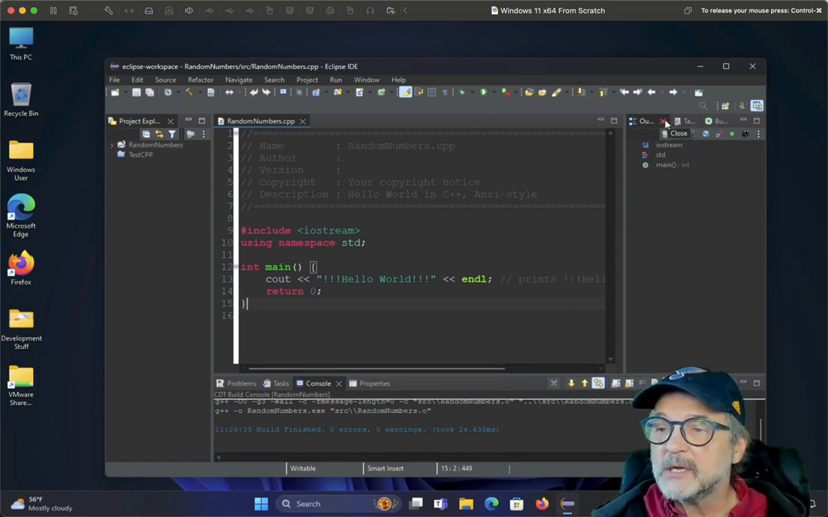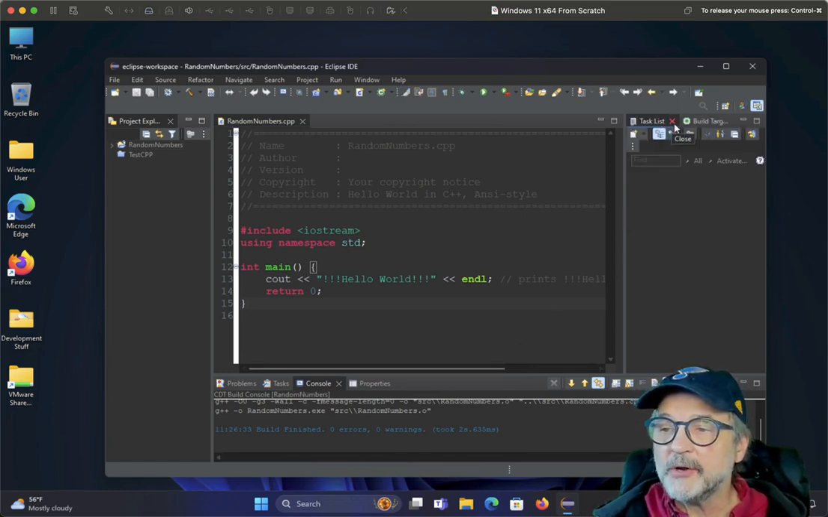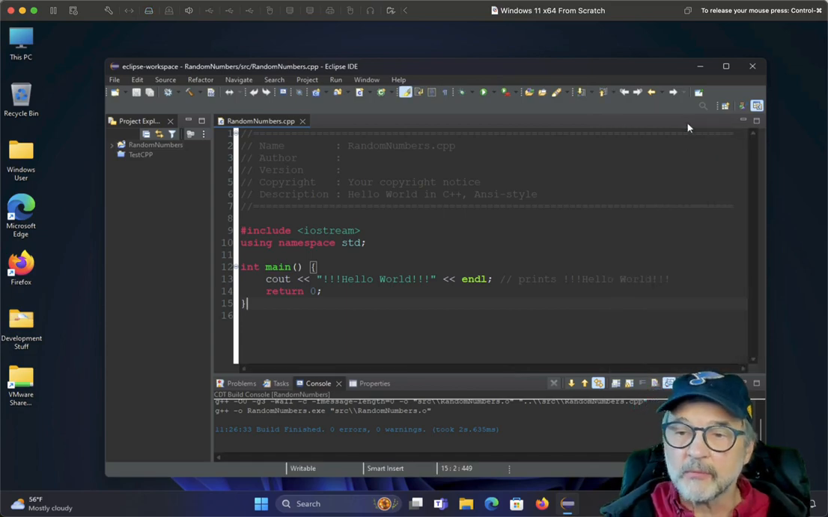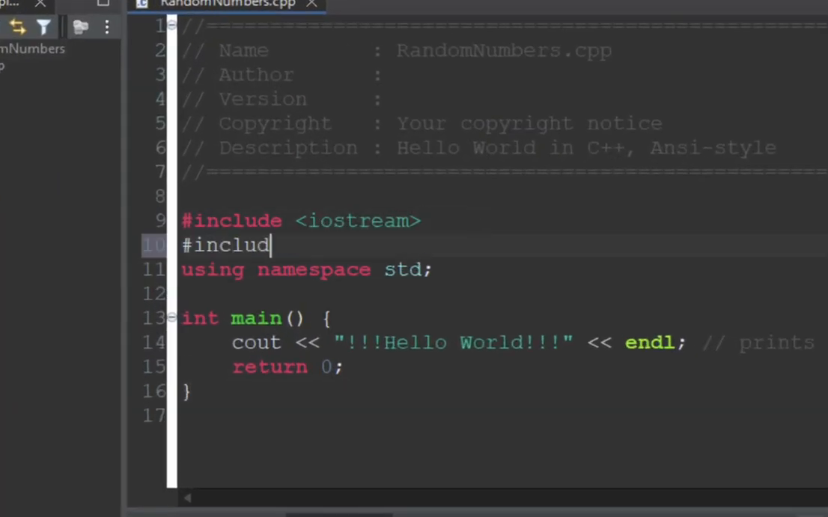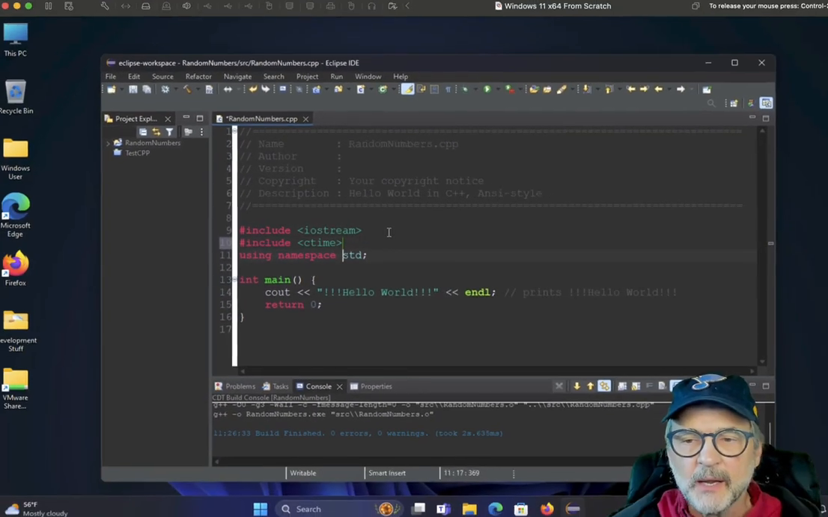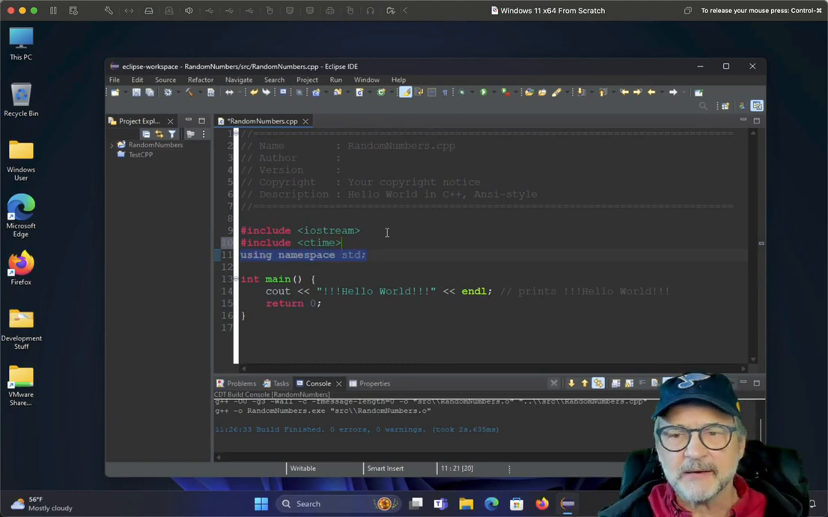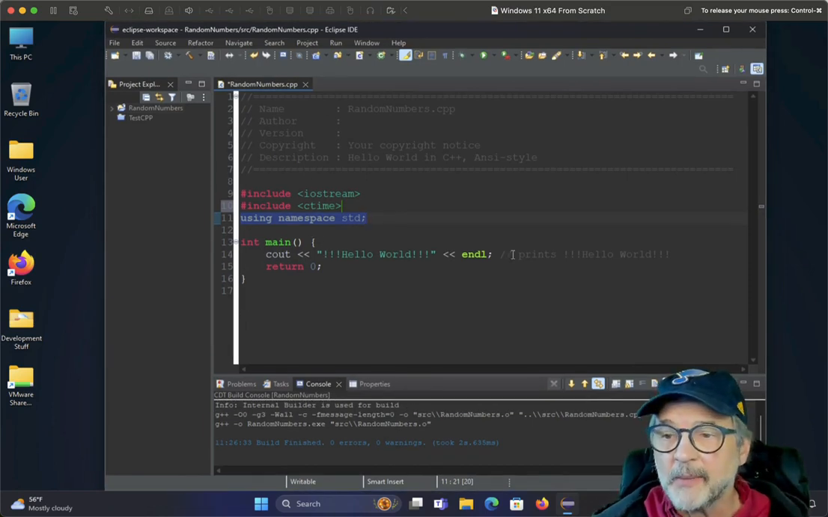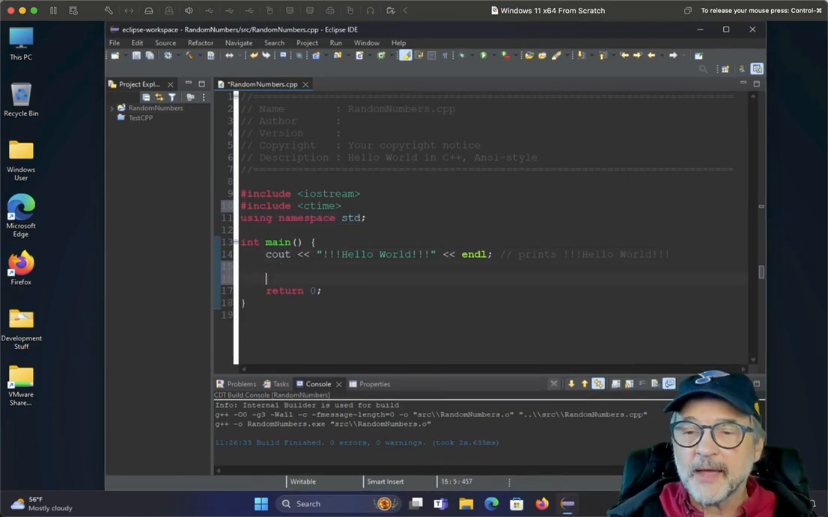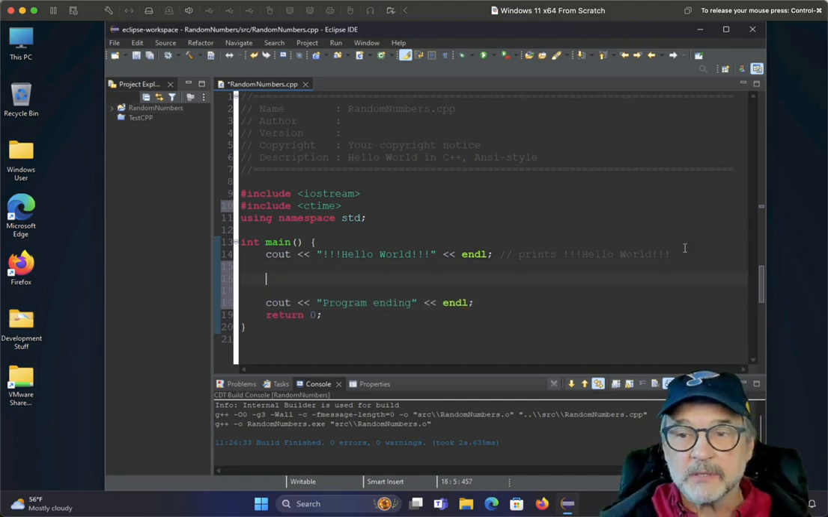Okay, so let's close all these others. This is a brand new project I just set up just for random numbers. One thing we're going to need is, and I'll explain why, we're going to need to #include ctime. And I'm going to leave the using namespace std there just because it's going to make my coding a little bit easier. I will be producing a video on what namespaces are all about, so wait for that. And I'm going to put my closing message, just so I know that my program didn't die.